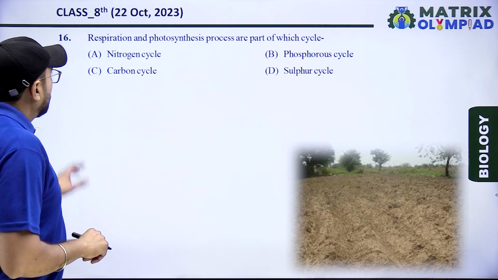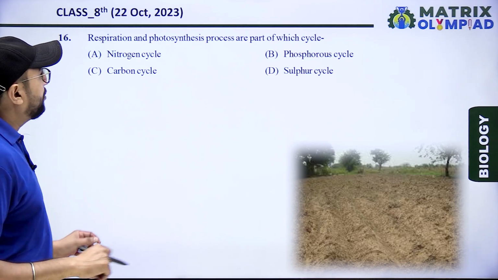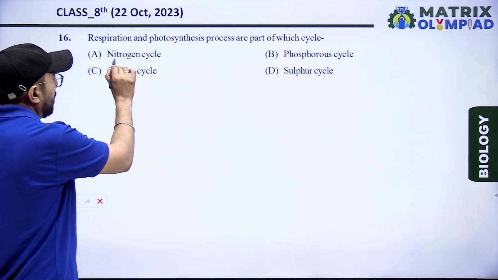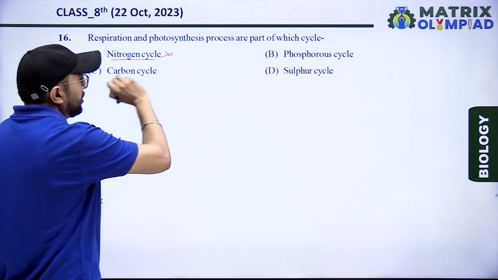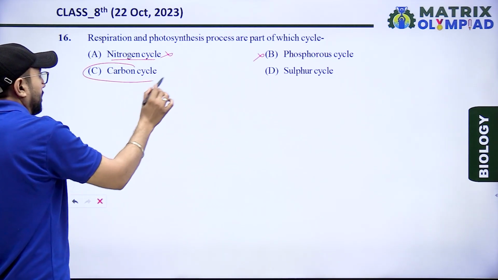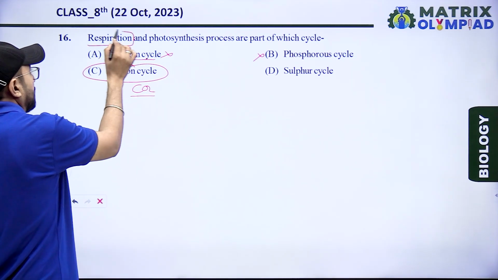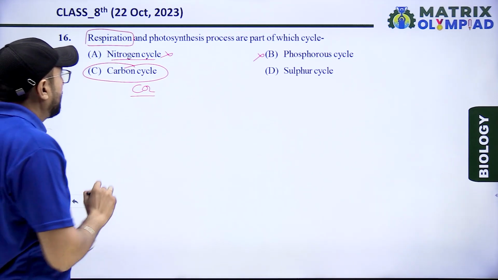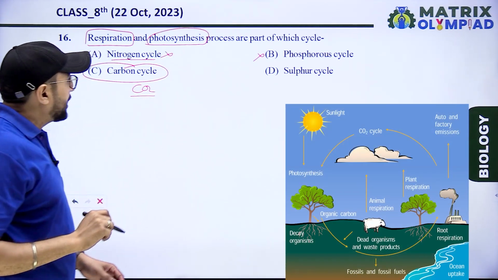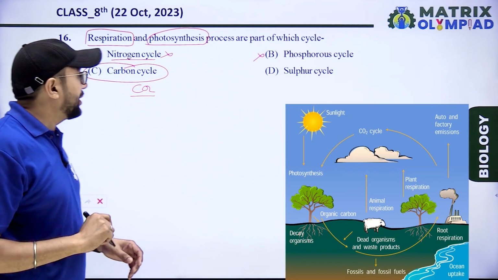Next question. Respiration and photosynthesis processes are part of which cycle? Number 1, nitrogen cycle, that's wrong. Phosphorus cycle, wrong. Carbon cycle, that includes CO2 released in respiration and CO2 used in photosynthesis. So, the carbon cycle is related to respiration and photosynthesis.